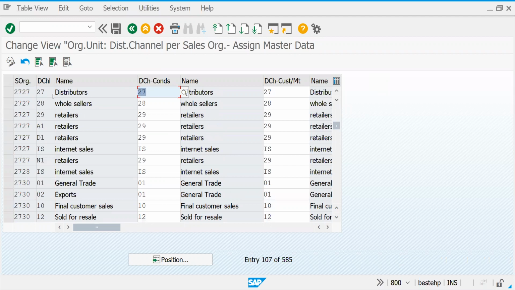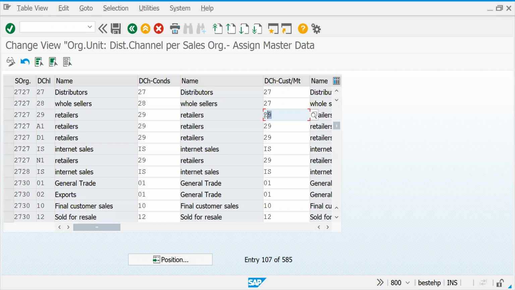Now if you see this distribution channel, distributor, the same channel I use for my customer and material. For example, it is 27.